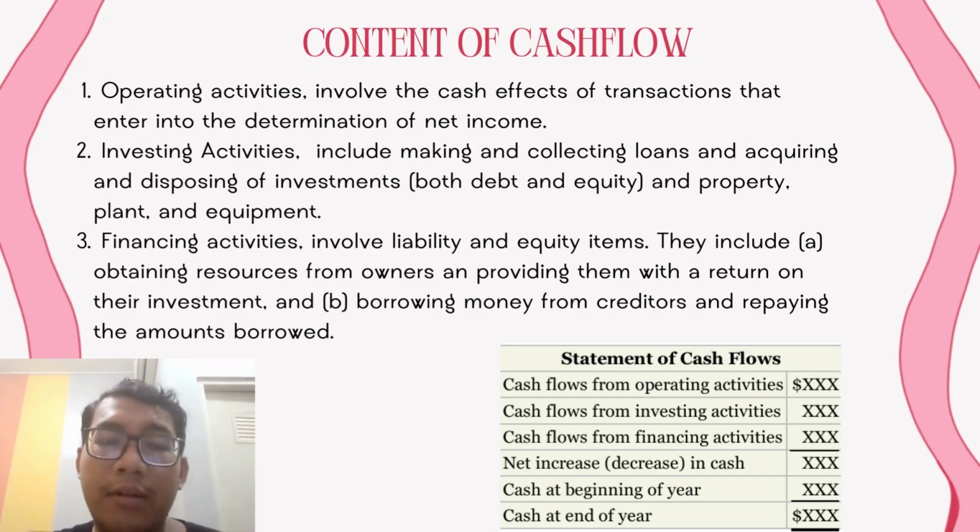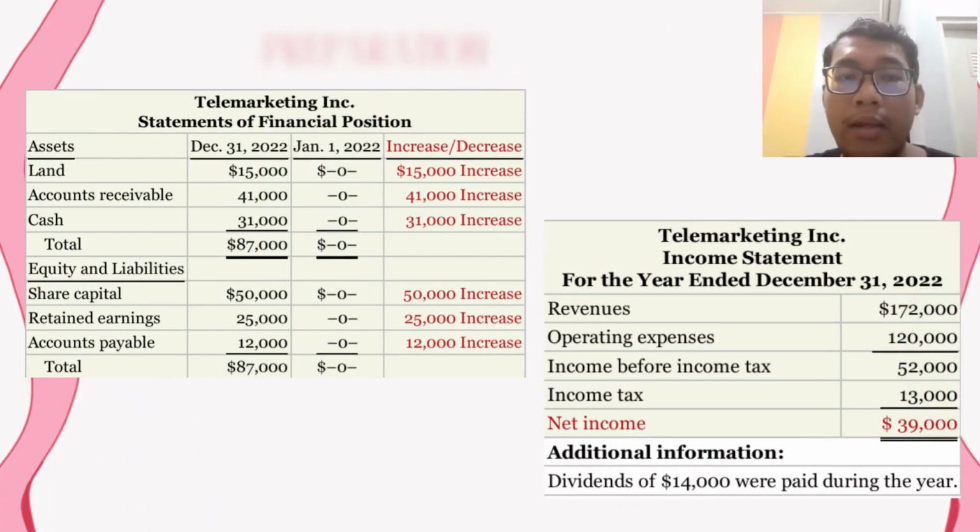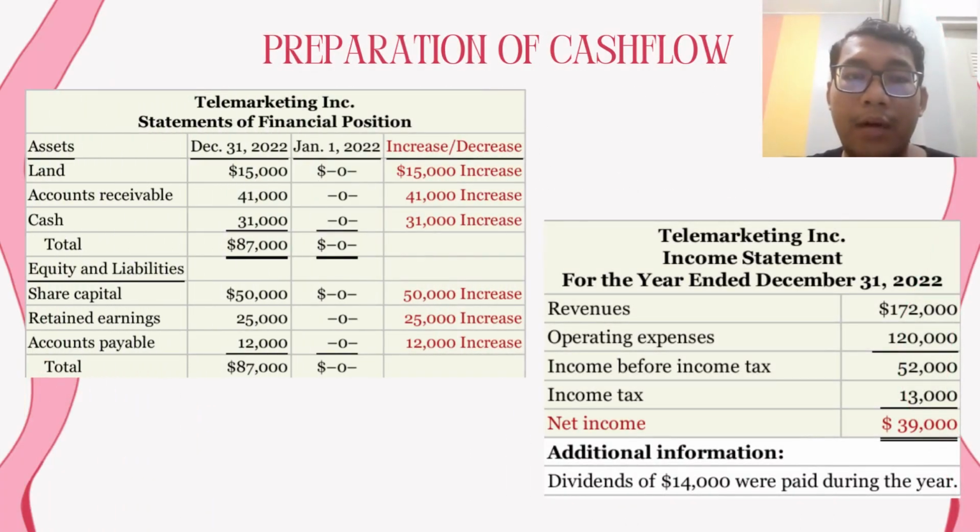The picture on the bottom right is the usual format of the statement of cash flow. Here we have an example. On January 1, 2022, in its first year of operation, Telemarketing Inc. issued 50,000 ordinary shares of $1 par value for $50,000 cash.